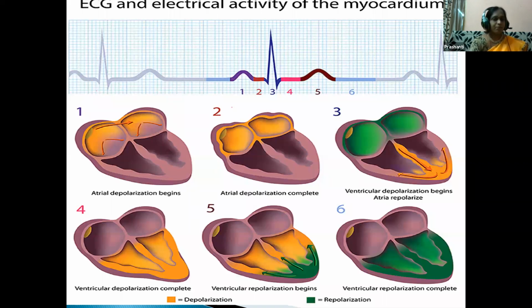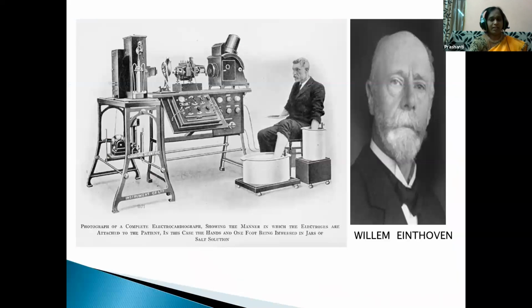So here the ECG shows the electrical activity, that is, what the status of the heart is, and whether there are any signs of disease is known by the ECG. Who discovered it? It was Willem Einthoven who discovered the ECG, and he received the Nobel Prize in Physiology in 1924.